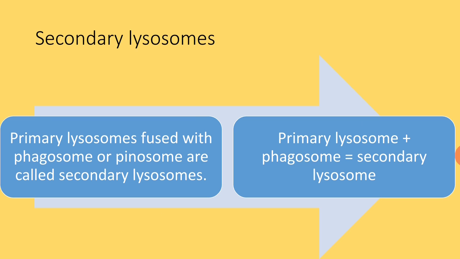What is phagosome? We know the definition of phagocytosis. Solid intake is called phagocytosis. That means if the cell ingests any solid particle, that is called phagocytosis, and such cells are called phagocytes. And WBC are the best example for this. And cell drinking is called pinocytosis. That means when the cell ingests a liquid particle, that is called pinocytosis.